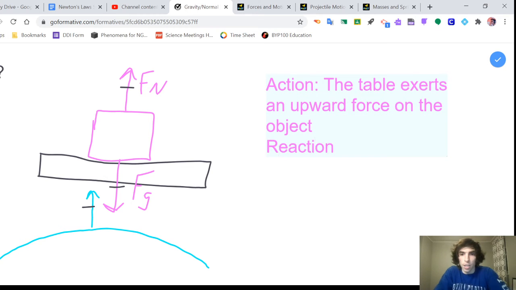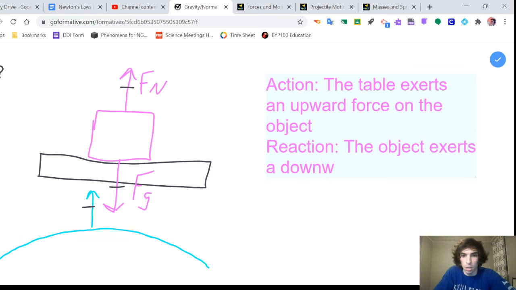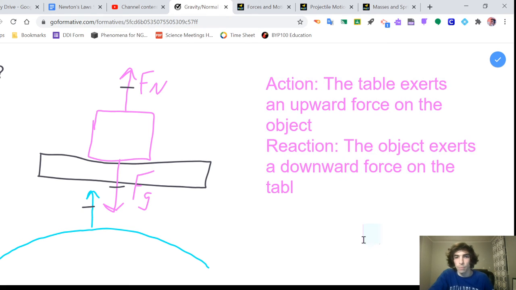And then the reaction, following the same structure that we always do for these pairs, we switch the roles and flip the direction. So now it's not what the table does to the object, now it's what the object exerts on the table: a downward force on the table. So if we wanted to draw that, it would look like this.